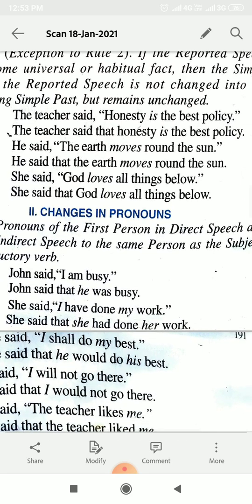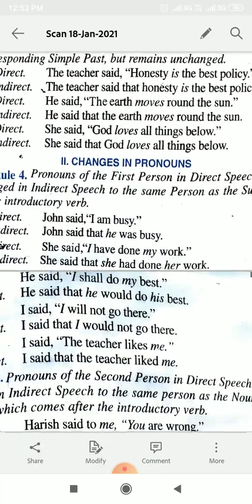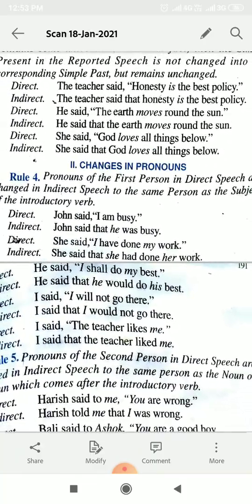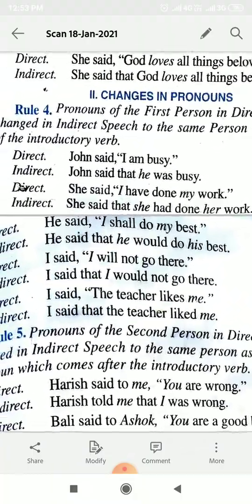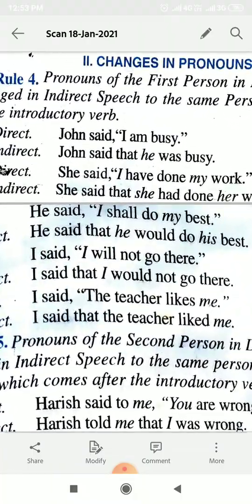Okay, now the changes in the pronouns. Just see, if the pronouns in the first person in direct speech are changed in indirect speech to the same person as the subject of the introductory verb. Just see the example to understand this. John said, I am busy. Here the word I is used for John. So when we change it into indirect speech, because John is a boy, we will use he. We will change I into he क्योंकि I is used for John.